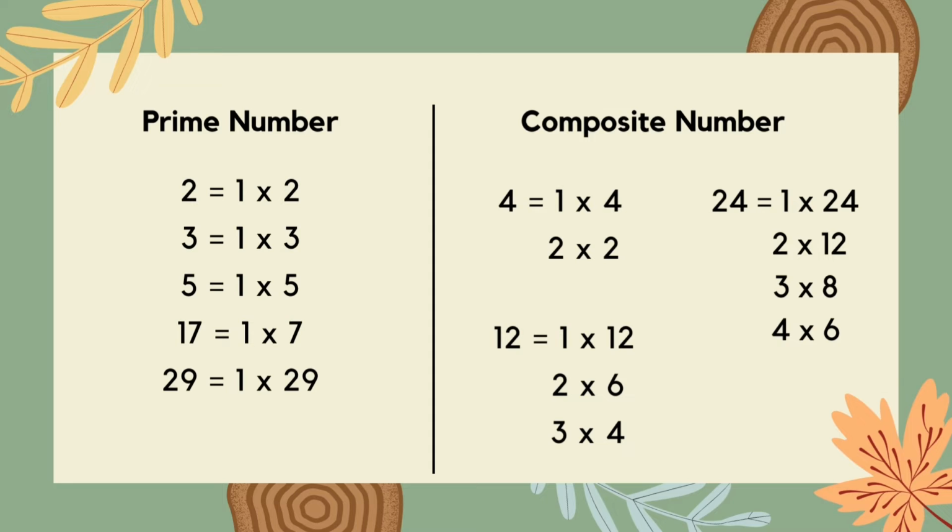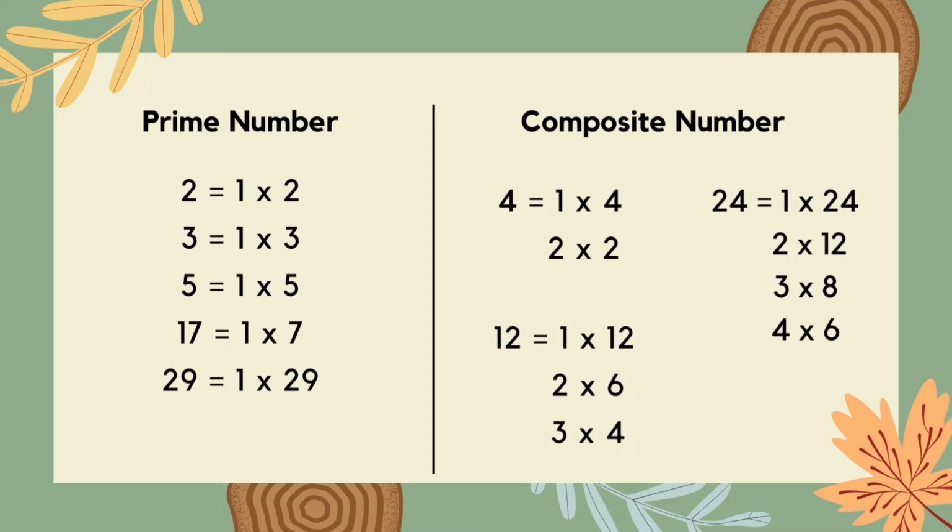While the numbers 8, 12, 24, 16, 4, 21, 6, 26, 14, and 9 are composite numbers. Because the number 4 has 3 factors, 1, 2, and 4. The number 12 has 6 factors, 1, 2, 3, 4, 6, and 12.